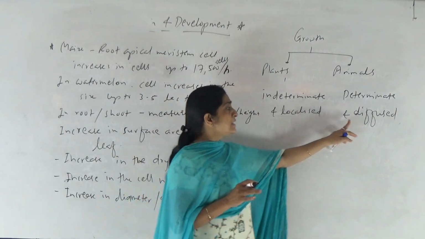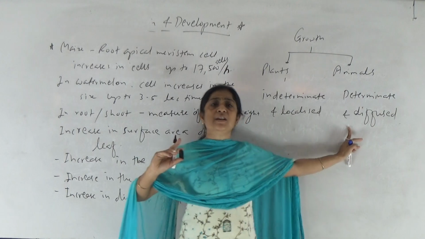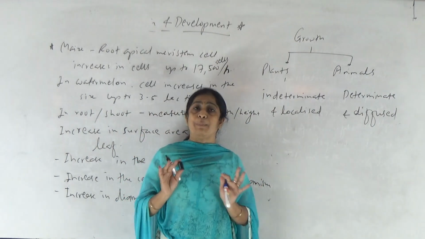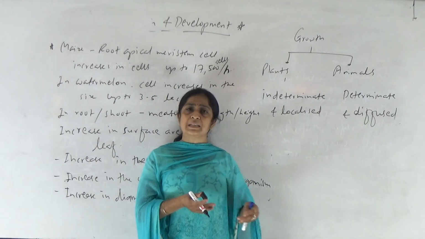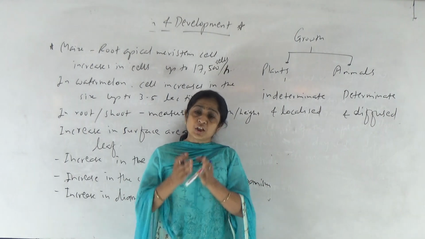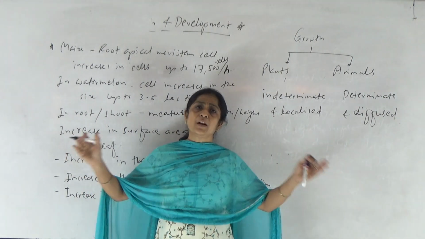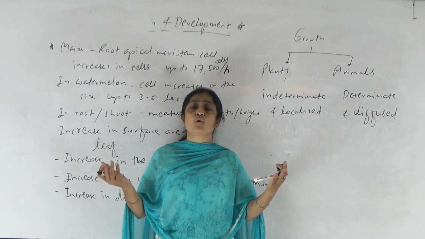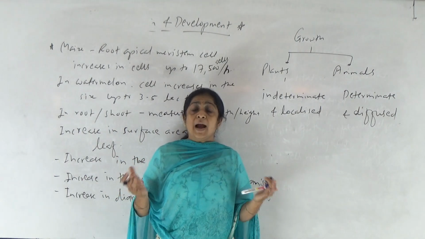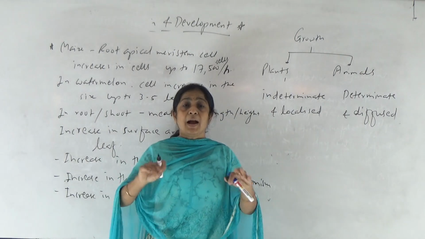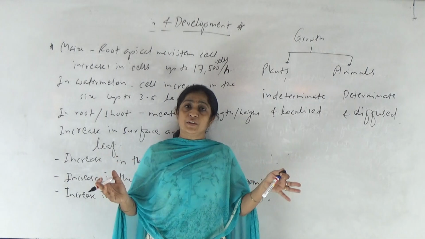Okay. And why is it diffused? Because animal body always follows a specific symmetry. Most of the animals follow bilateral symmetry. Some lower animals like starfish may show radial symmetry. Okay. But it grows only up to a certain limit. Beyond that certain stage, there is no growth observed in animals. And the growth, when it occurs in animals, follows a certain symmetry and they show uniform growth of their body parts.